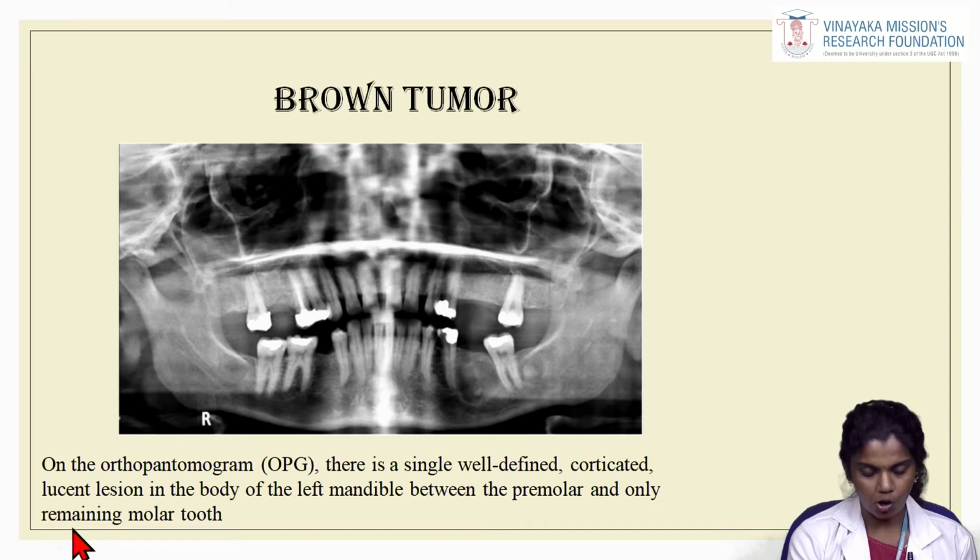Here is an orthopantomogram. You can again see a well defined corticated lucent lesion in the body of the mandible. You can see a well defined radiolucent lesion here, and this is an example of Brown's tumor in an orthopantomogram.